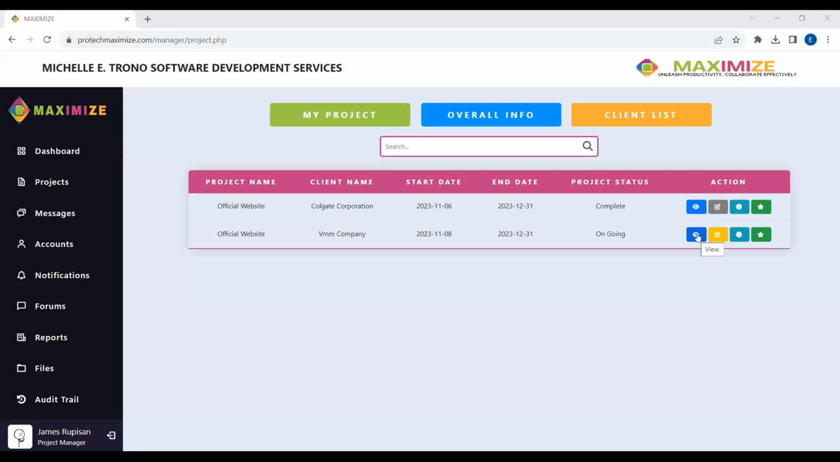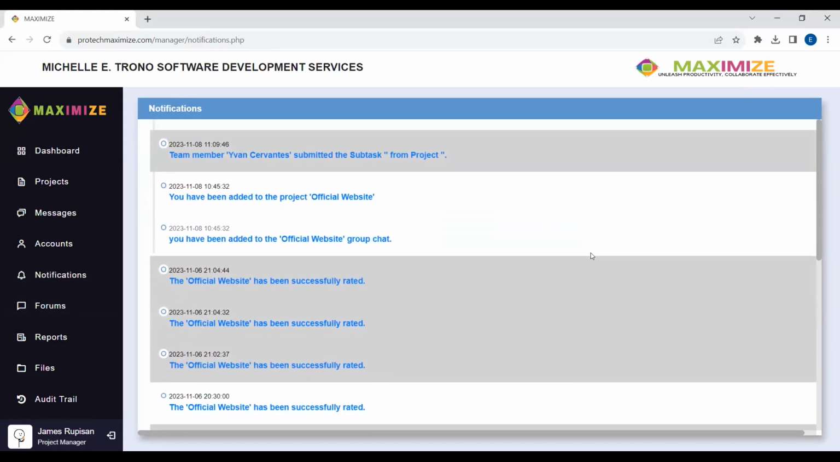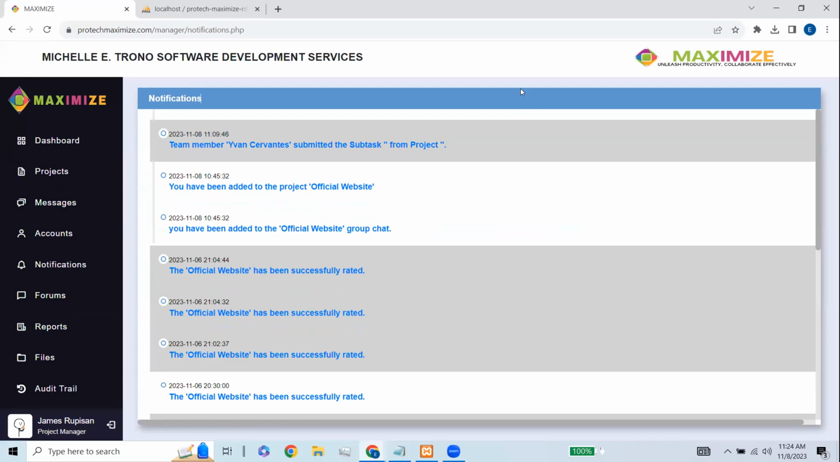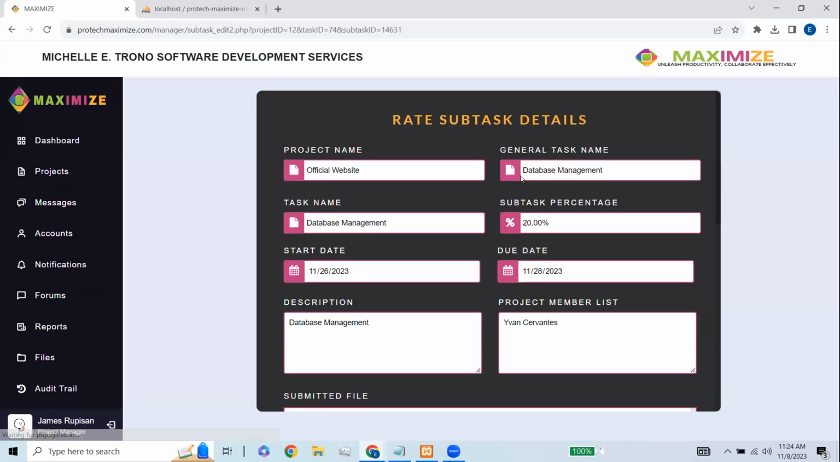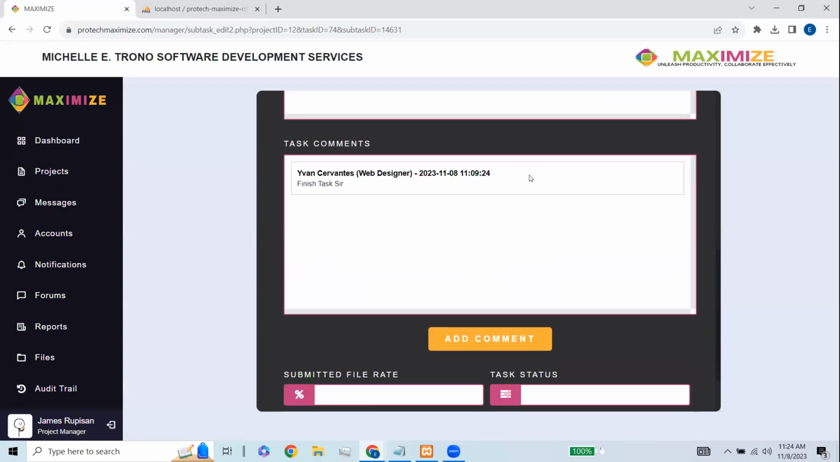So what you can see here, we now go to notification first. Team member Ivan Cervantes submitted the subtask from the project. If we click this notification, this will lead us to the project that we want to view. So this one is the subtask, so scroll down, please.